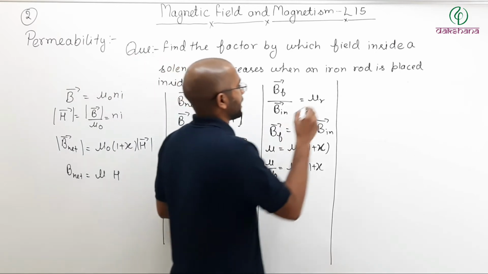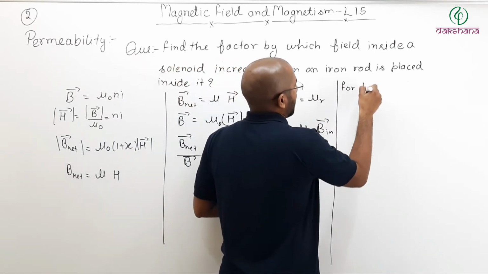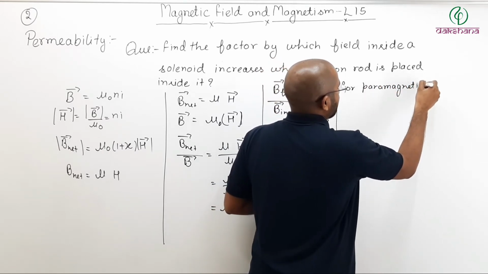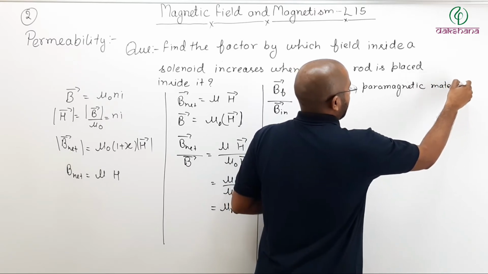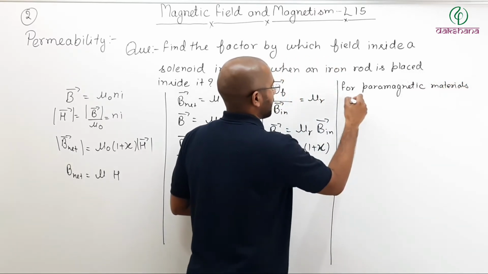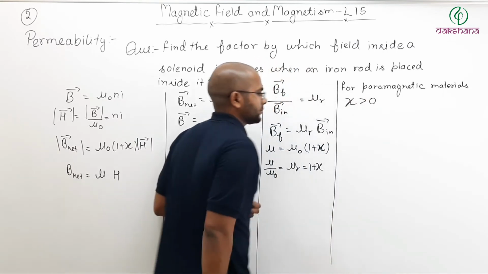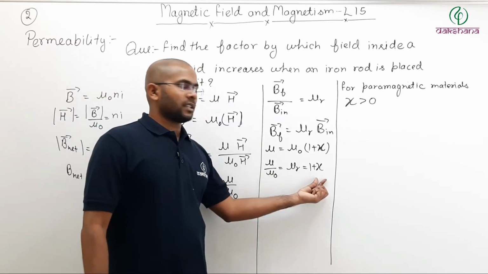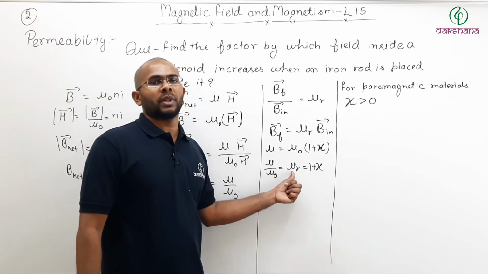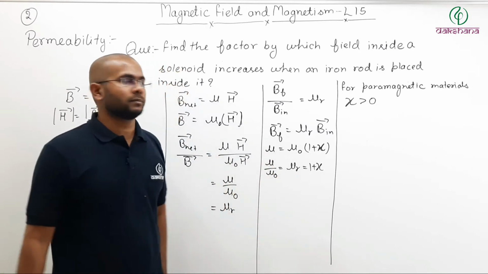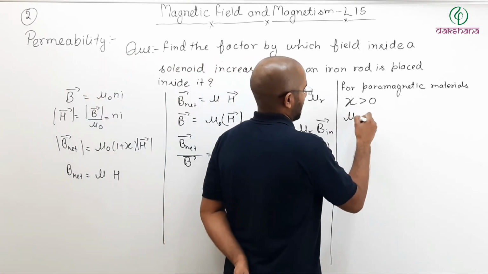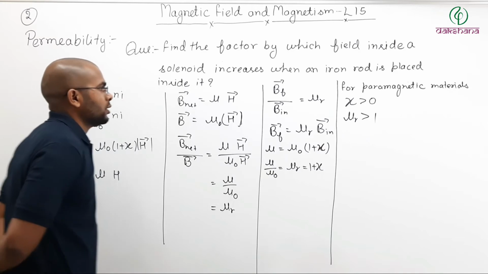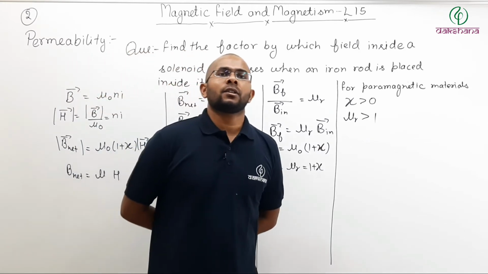So for paramagnetic materials, we can write susceptibility greater than 0. And if the susceptibility is greater than 0, 1 plus susceptibility, which is the relative permeability mu R, will be greater than 1. So if the susceptibility is greater than 0, relative permeability is greater than 1.